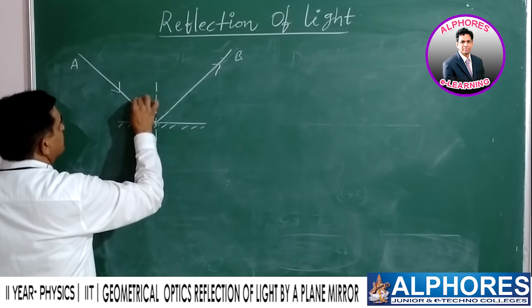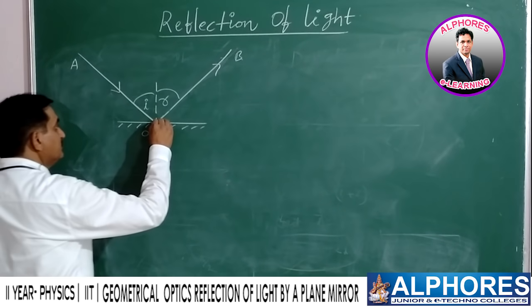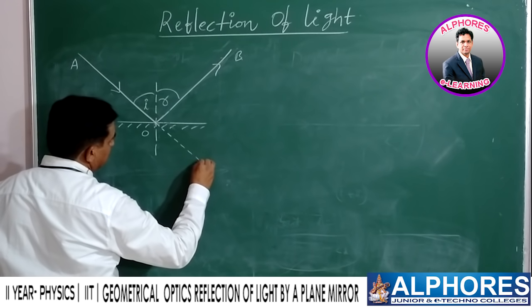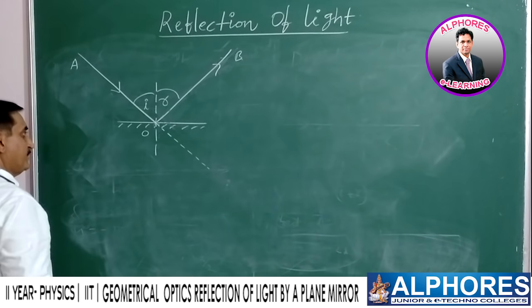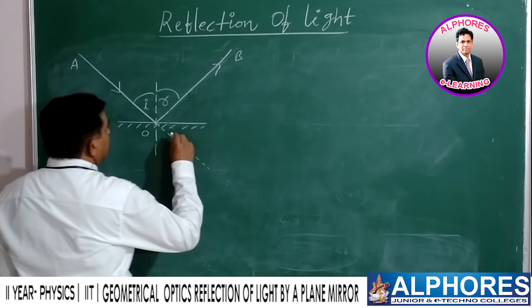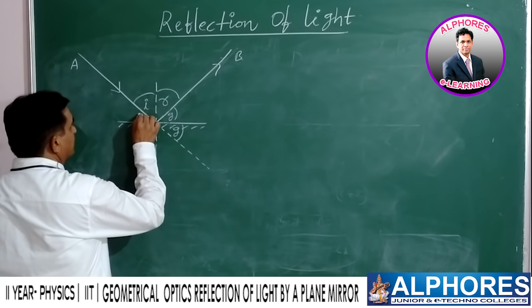This is the angle of incidence. This is the angle of reflection. This is extended. If the surface were not present, it would move along this path. Now this is the glancing angle. This is also a glancing angle.